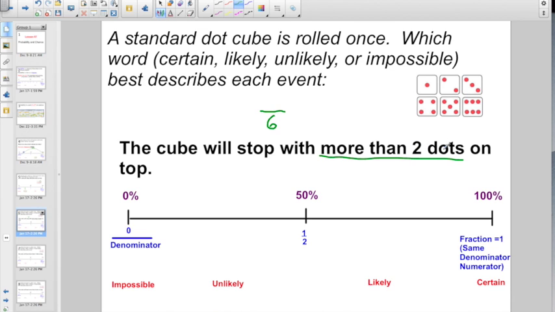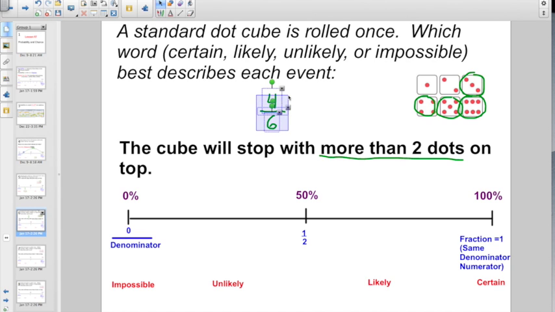And this is where sometimes 5th graders mess up. Is 2 more than 2? No, 2 is equal to 2. But 3 is more than 2, and 4 is more than 2. 5 is definitely more than 2, and you know what? 6 is a whole lot more than 2 also. So how many choices do I have here? I have 4 as my numerator, right? So I now have a fraction of 4/6.